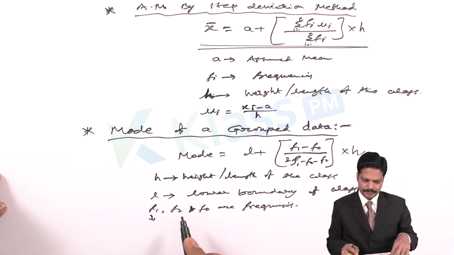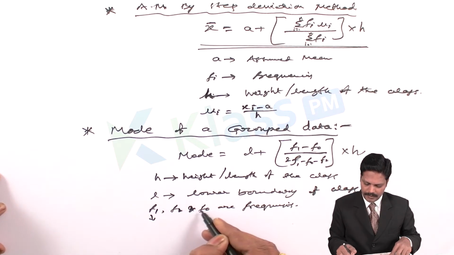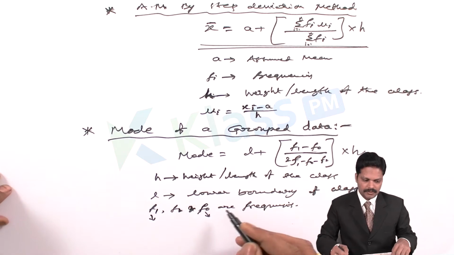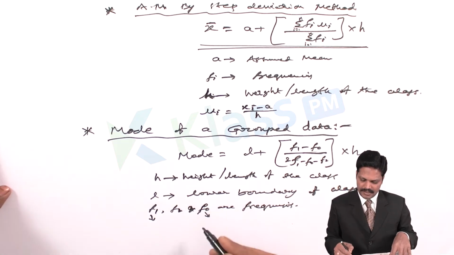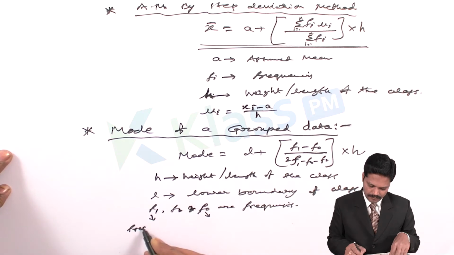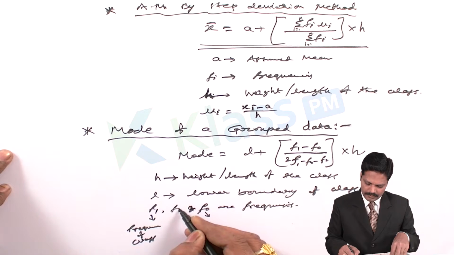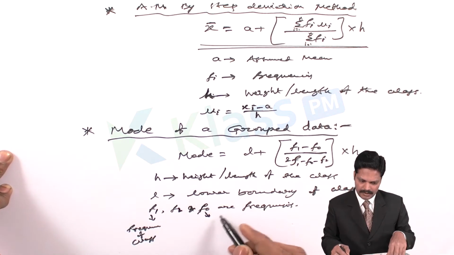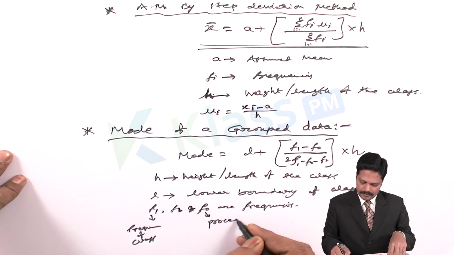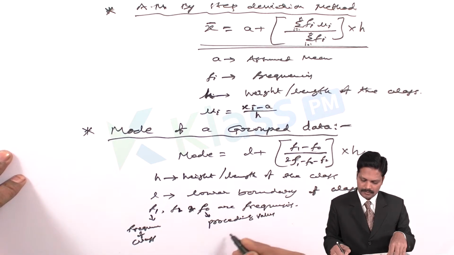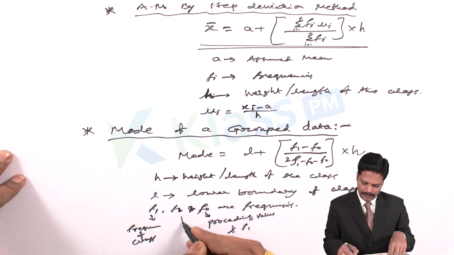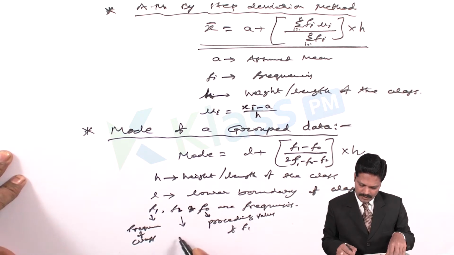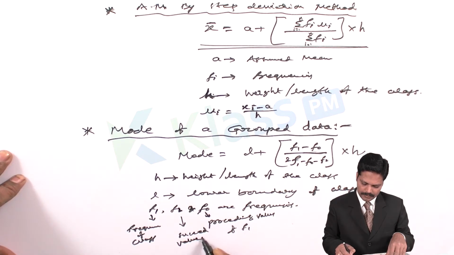And how can we derive this? How can we find f1, f2 and f0? So we should identify the frequency of the class first. Having found the frequency of the class as f1, f0 is the preceding value of f1 and f2 is the succeeding value of f1.